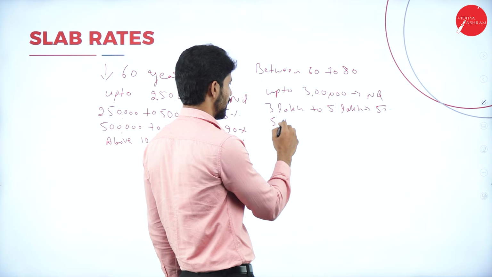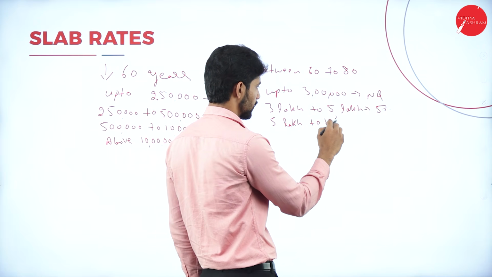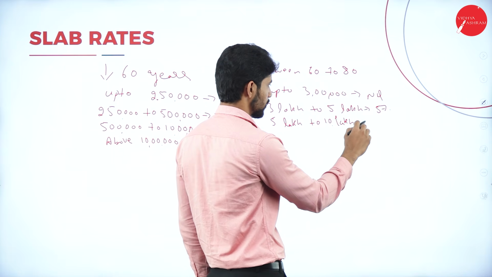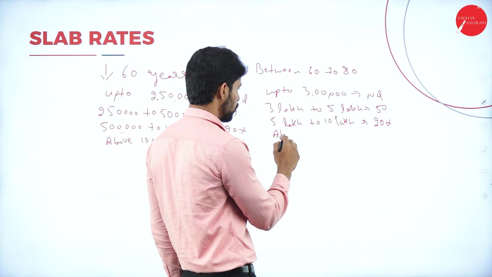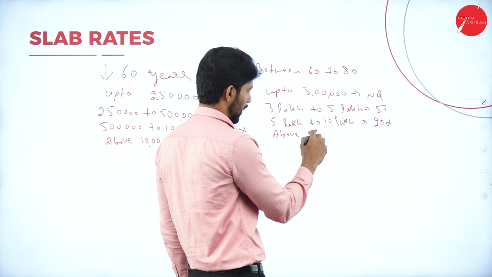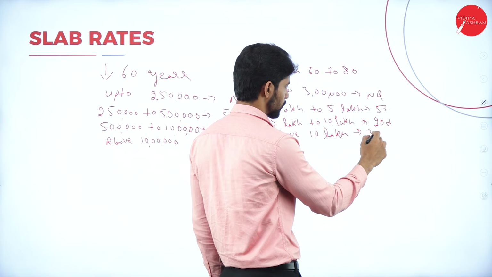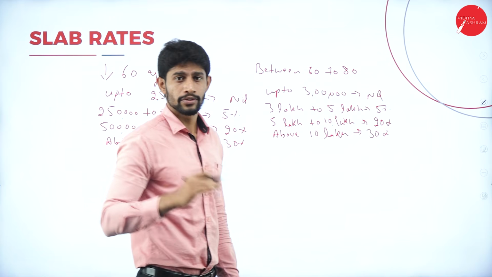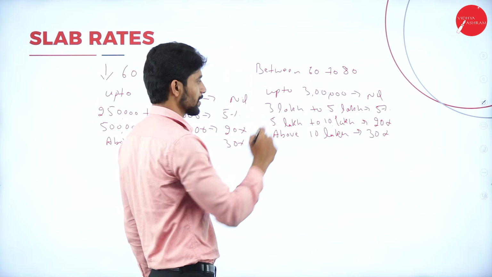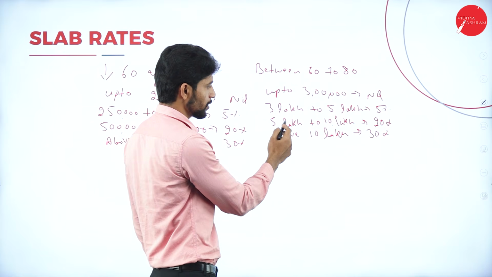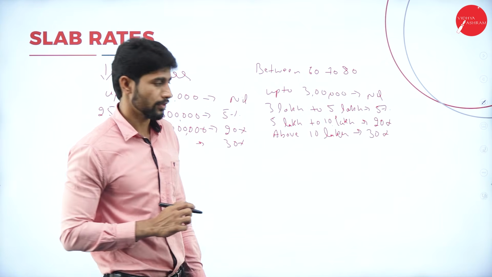Next, 5 lakh to 10 lakh, it is 20%. And above 10 lakhs, it is 30%. So if the assessee age group is between 60 and 80 years, up to 3 lakh it is nil, 3 lakh to 5 lakh 5%, 5 lakh to 10 lakh 20%, above 10 lakh it is 30%.